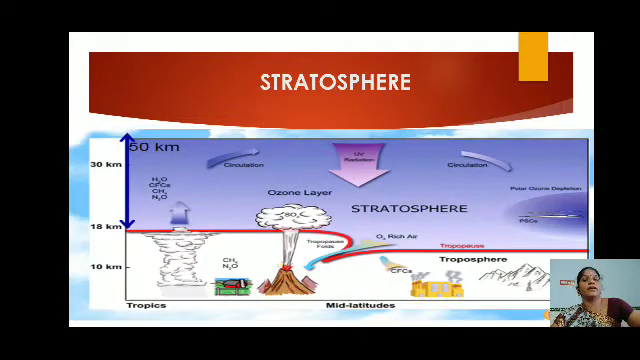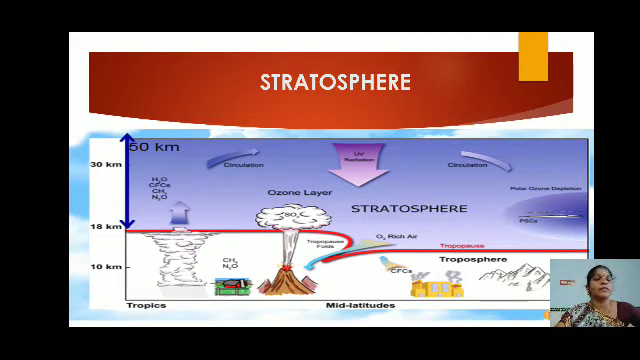The next, stratosphere. See, this is the second layer. It extends up to 50 kilometers. After the 13 kilometer troposphere, it extends to 50 kilometers. What are all the things here? In the stratosphere there is the ozone layer, which absorbs harmful rays and gives the proper sunlight to the troposphere.